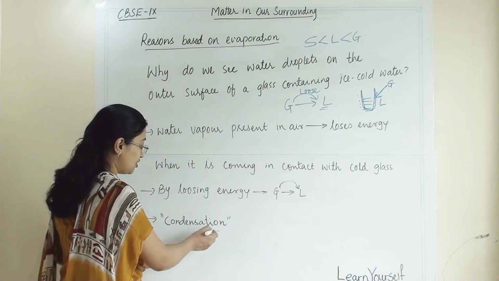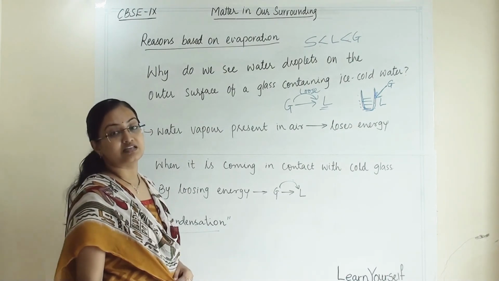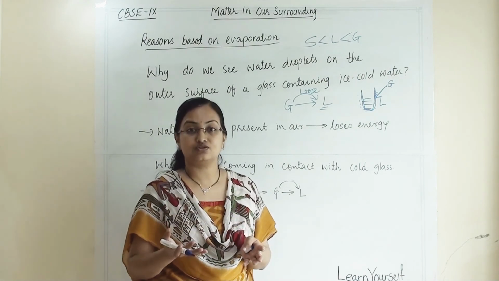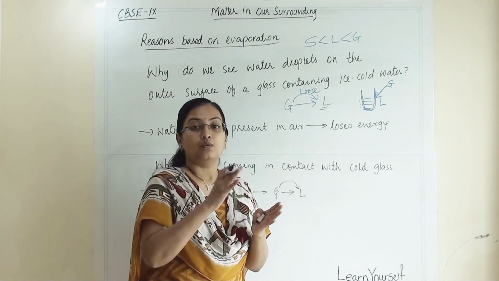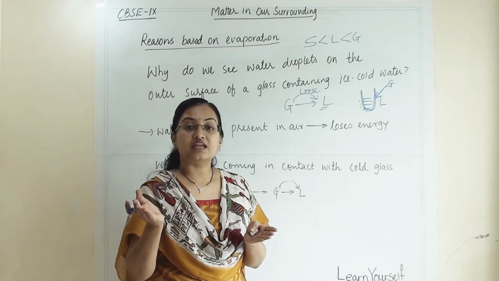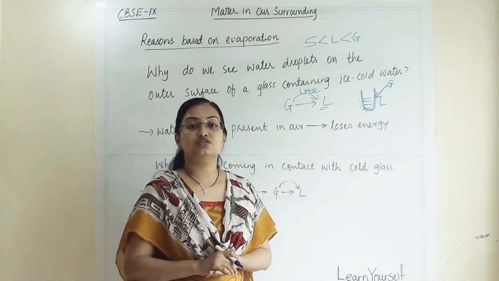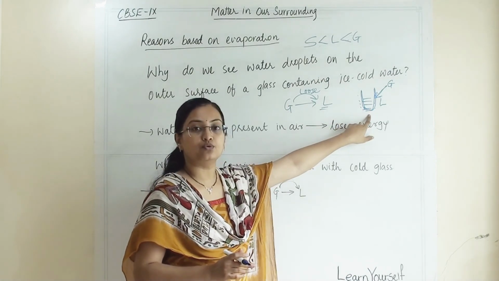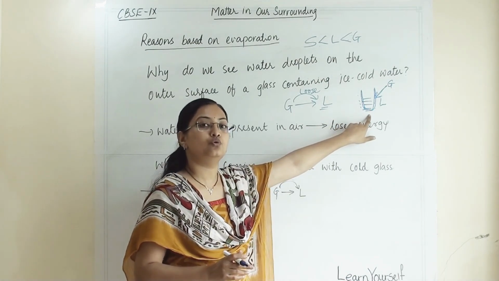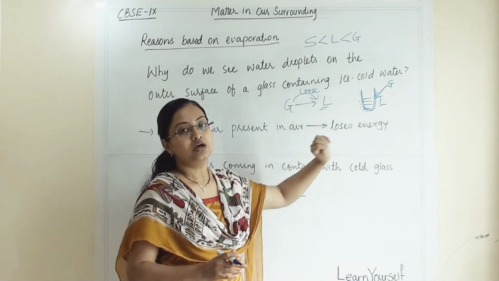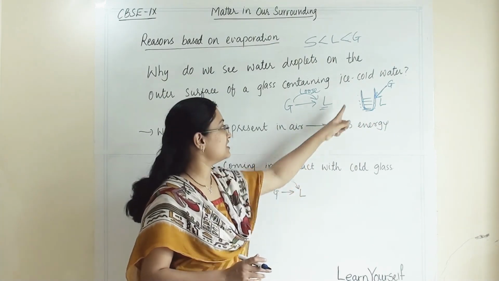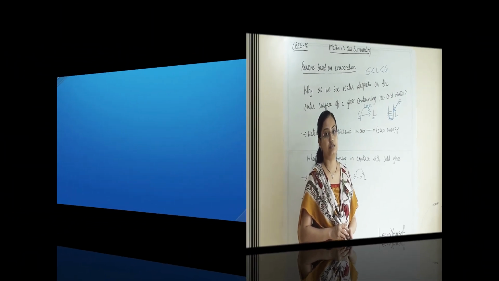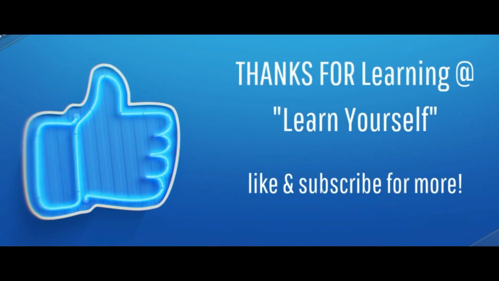We also know this as the condensation process. When we were discussing interconversion of the states of matter, we discussed that when gaseous state converts into liquid, that process is known as condensation. That is exactly what is happening over here. Atmospheric moisture will cool down and convert into liquid. So that's why we can see water particles on the surface of a cold glass.